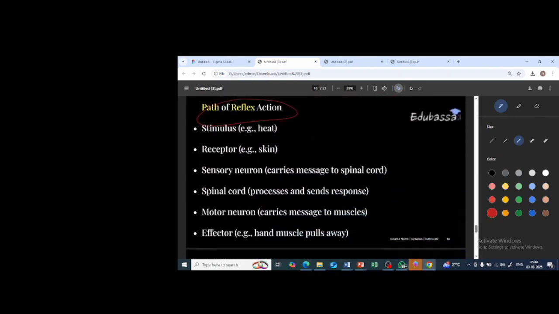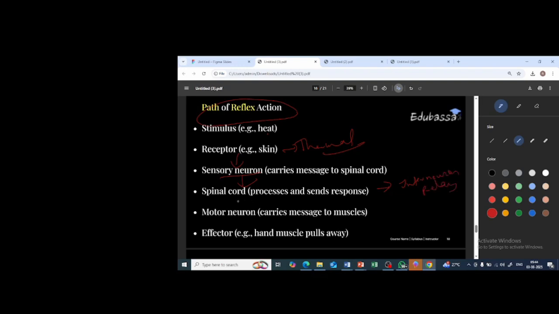So this is the same thing which is written, the path. First the stimulus, what is present? Heat, and the receptor present in the skin is the thermal receptor. The information is taken up by the sensory neuron and carried to the spinal cord. That information is taken up by one more neuron called the interneuron, or simply the relay neuron.